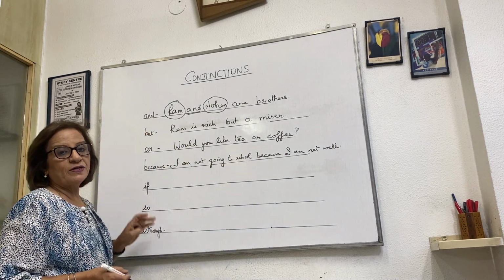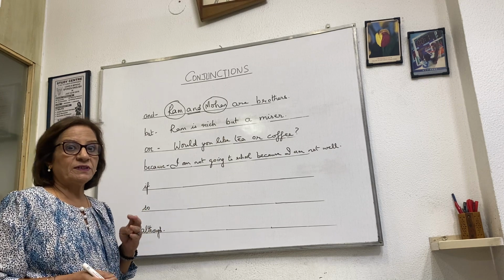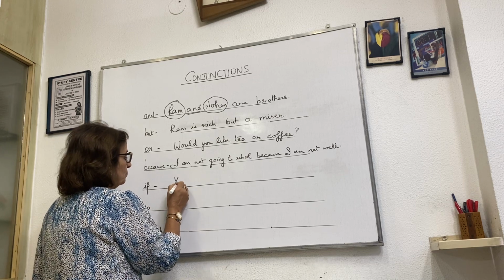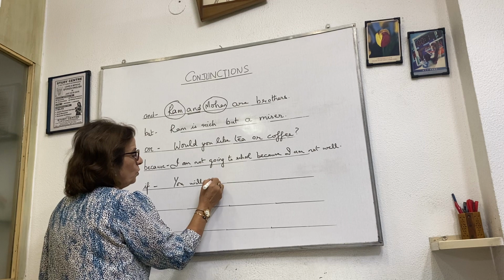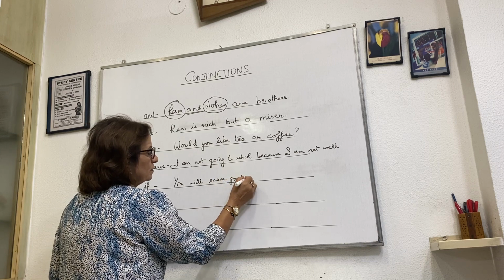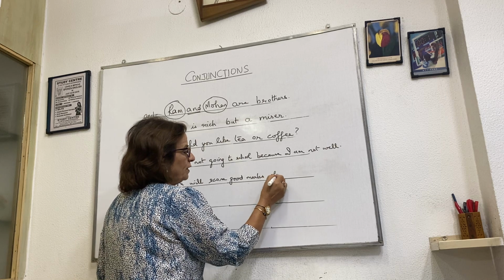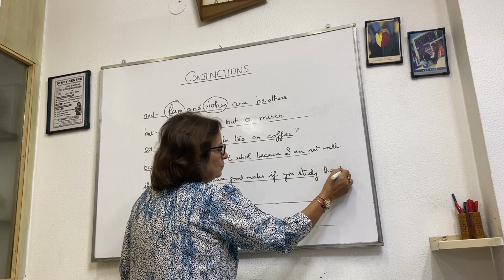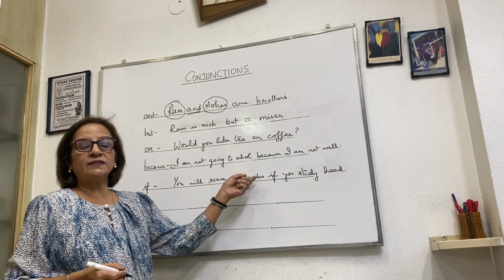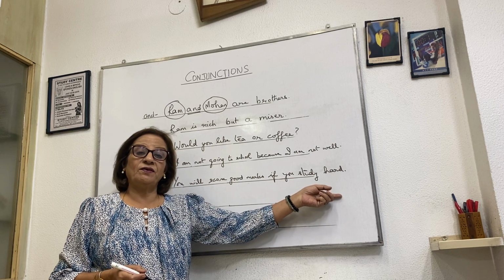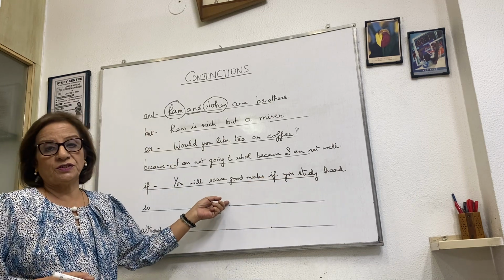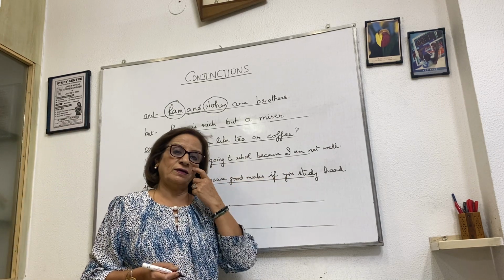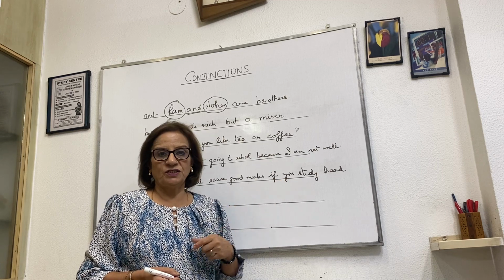If is for supposition. Suppose this happens, if that happens. So we use if. You will score good marks if you study hard. It's giving you a condition. How will you score good marks? If you study hard. So we are using if in a conditional sentence.